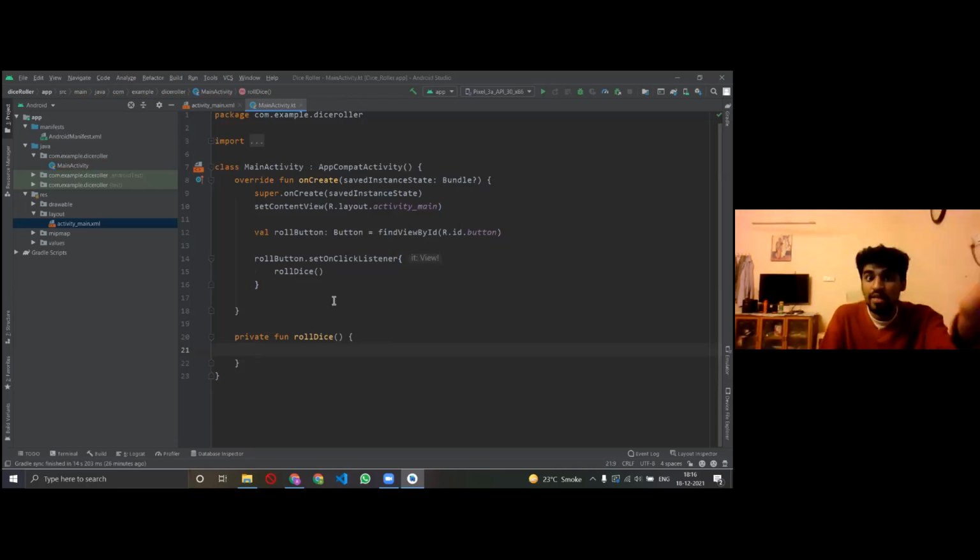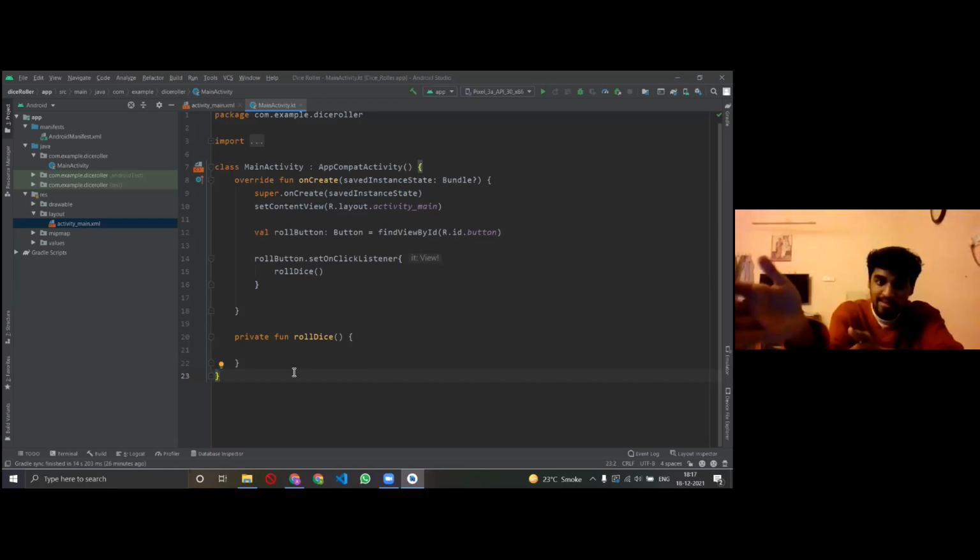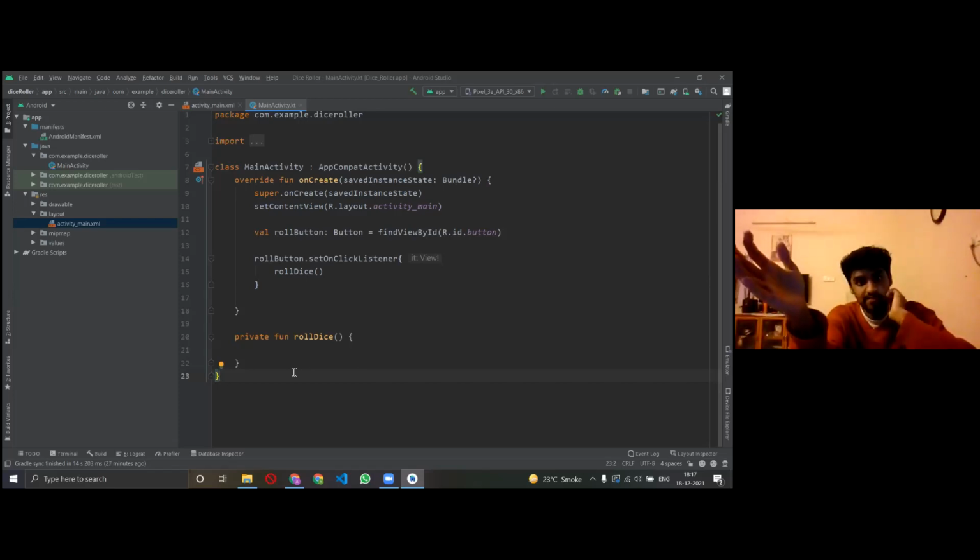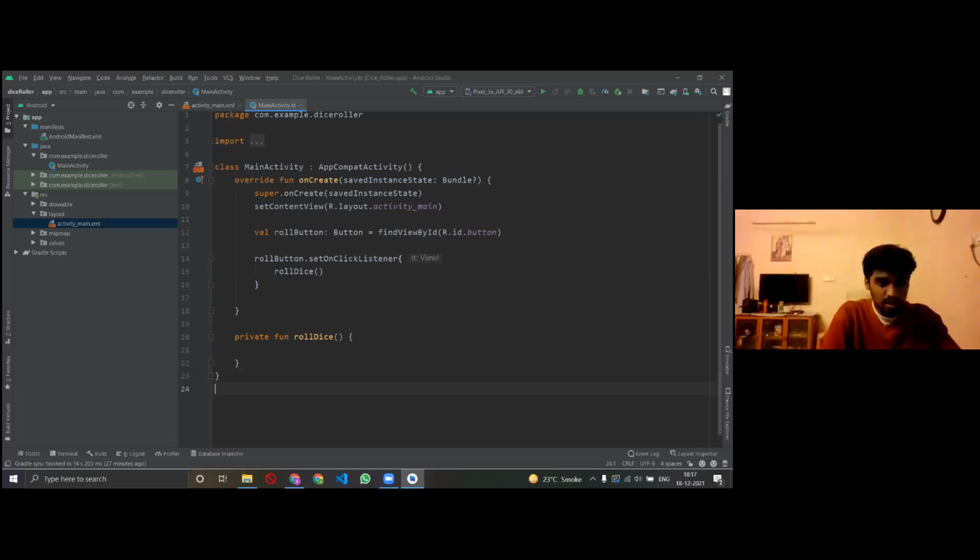I haven't told it how a dice will perform. And as I told you, a dice is a specific thing, so we can create a new class for dice. So that's why we'll create a new class for dice. I'll write class Dice, right?